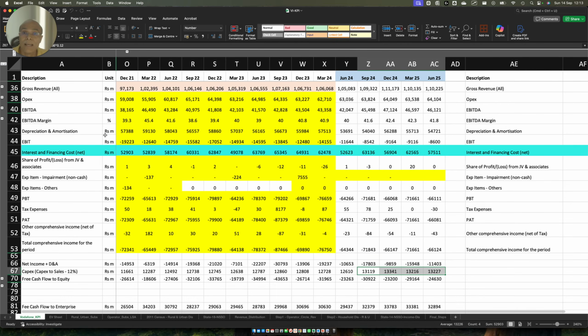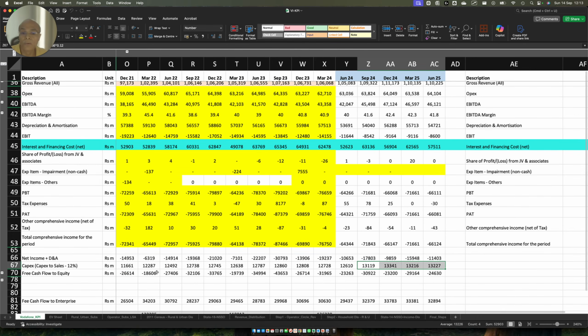Now here, you need to do some mandatory deduction, because interest and finance cost is what you are paying to your debt holder, but you are doing capex anyway. Whether you pay the equity holder or not, capex you have to do anyway. So typically, you either start with EBITDA, or you start with EBIT, add the depreciation and amortization, and then from there you subtract the capex. Once you subtract the capex, you get the cash flow to the firm.